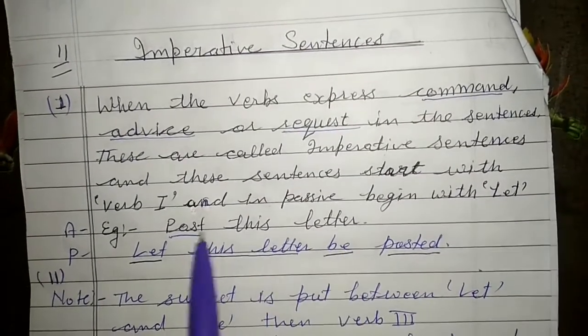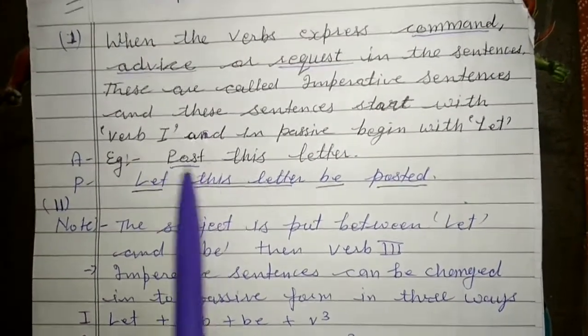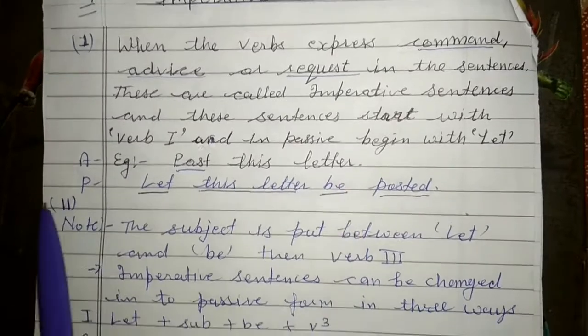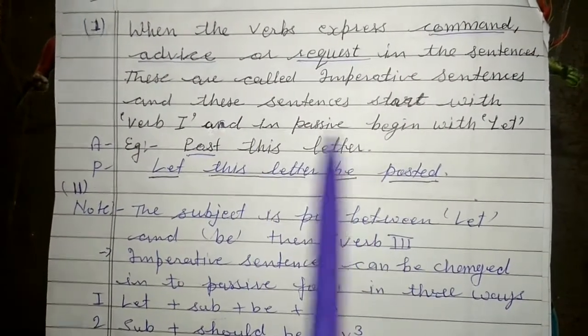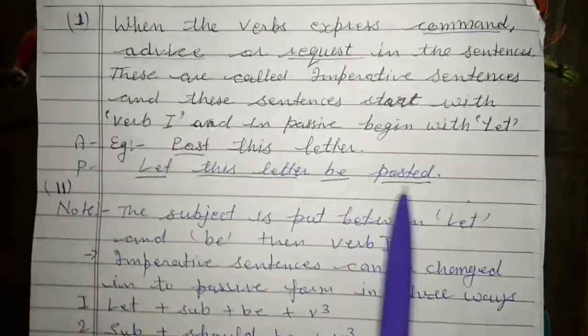Post this letter. Here the verb comes first, post. So these imperative sentences begin with the verb first. Post this letter. And how do we change it to passive form? Let this letter be posted. That is, as I told you, we start with let. Let plus subject plus be, then verb third.